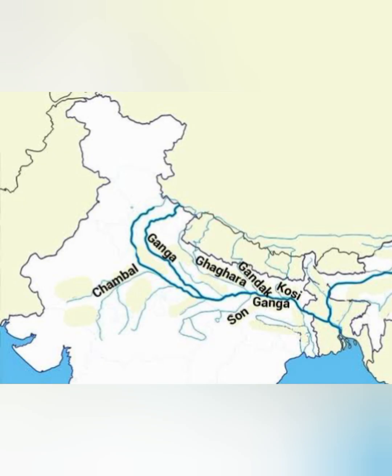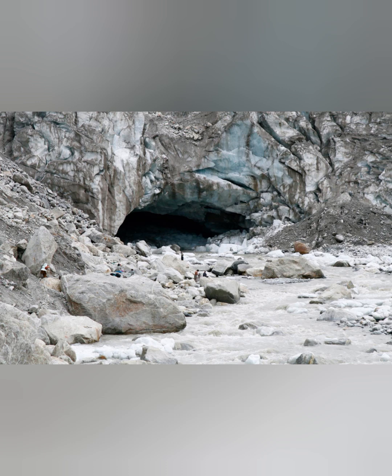Now let's talk about the Ganga Brahmaputra basin. Ganga and Brahmaputra are the major rivers of India and they form a very important basin which is filled with alluvial soil brought down by these rivers, called the Indo-Gangetic plains of India, which is extremely fertile for agriculture. The river Ganga originates from the ice cave of Gomukh, which means a cow's mouth, in the Himalayas, and it is the source of river Ganga.